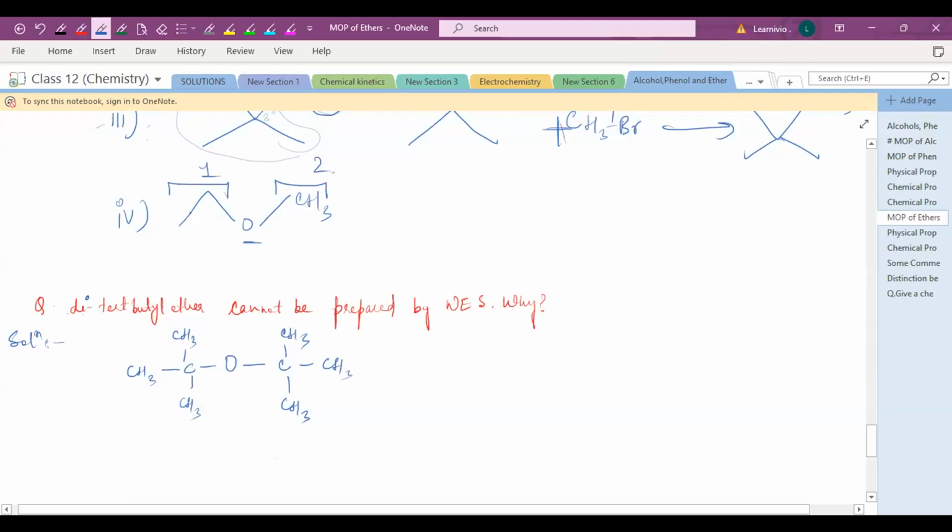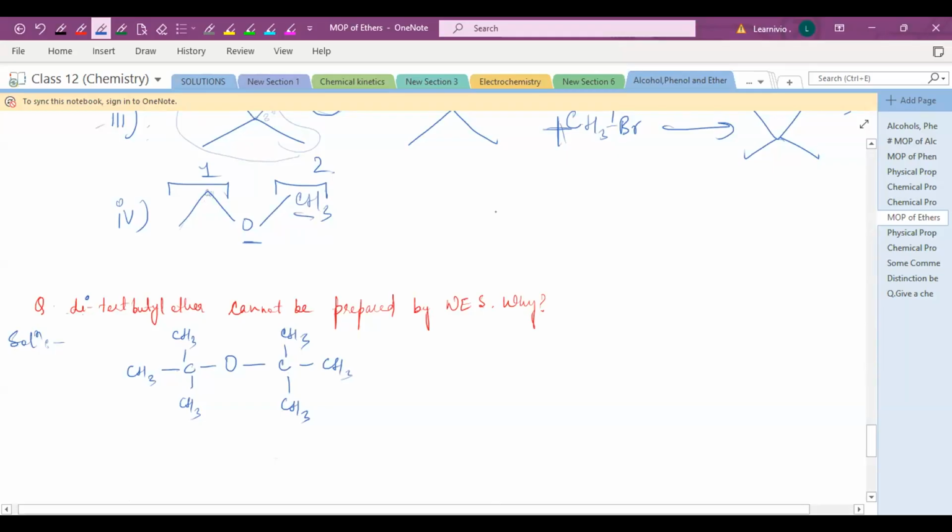So always remember, suppose both are primary structures, right? As I told you, the haloalkane should be less hindered. So which group, first group or second group, is less hindered? CH3 is less hindered, right? Because in the first structure, it's a methyl group. This CH2 has one CH3 group, one more bulky group, so there will be more hindrance compared to the CH3. So methyl is less hindered as compared to the ethyl group. That's why you will prefer the methyl group to prepare the haloalkane.